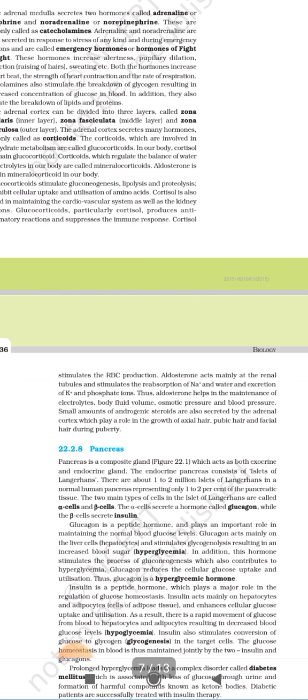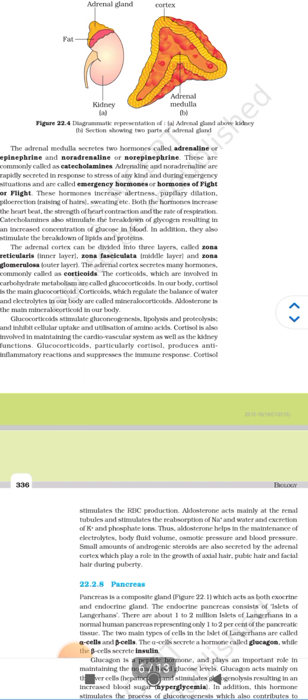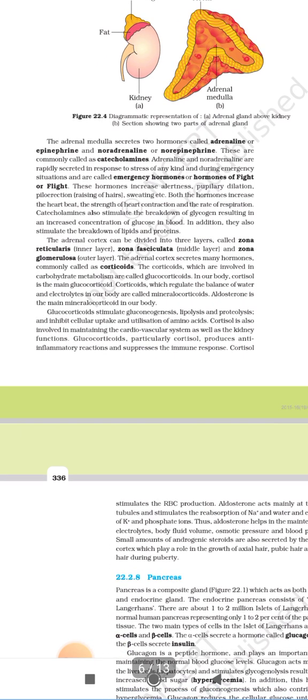The corticoids which are involved in carbohydrate metabolism are called glucocorticoids. In our body, cortisol is the main glucocorticoid, and corticoids which regulate the balance of water and electrolytes in our body are called mineralocorticoids. Aldosterone is the main mineralocorticoid of our body.